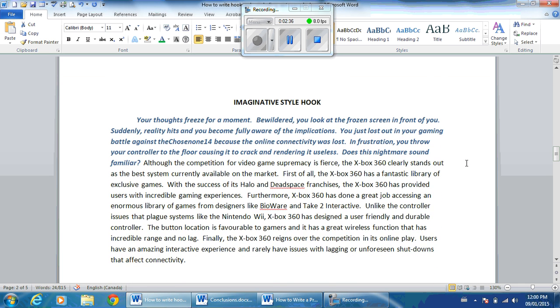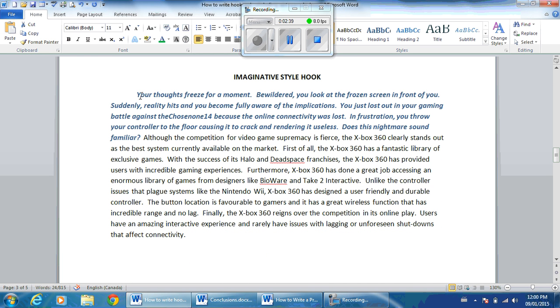So let's take a look and see what that looks like. So here's an example of an imaginative hook style. What we're doing is we're actually creating a scene, something that's vivid, that forces the reader to actually imagine a situation. So I've written it as such. Your thoughts freeze for a moment. Bewildered, you look at the frozen screen in front of you. Suddenly, reality hits and you become fully aware of the implications. You just lost out in your gaming battle against the Chosen 114 because the online connectivity was lost. In frustration, you throw your controller to the floor, causing it to crack and rendering it useless. Does this nightmare sound familiar?